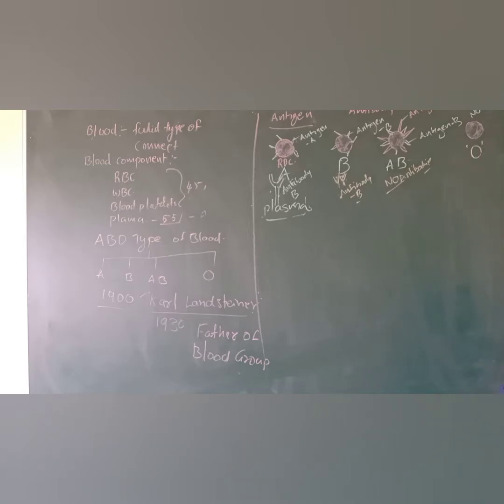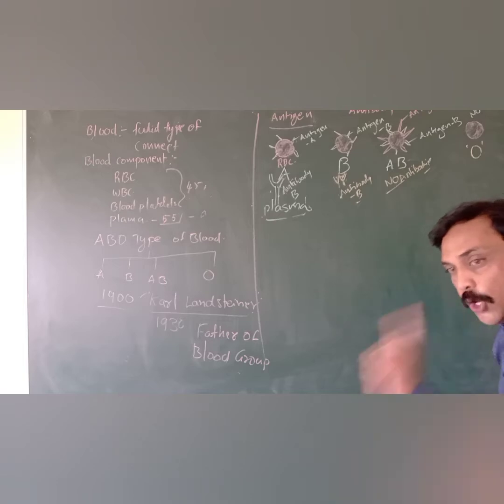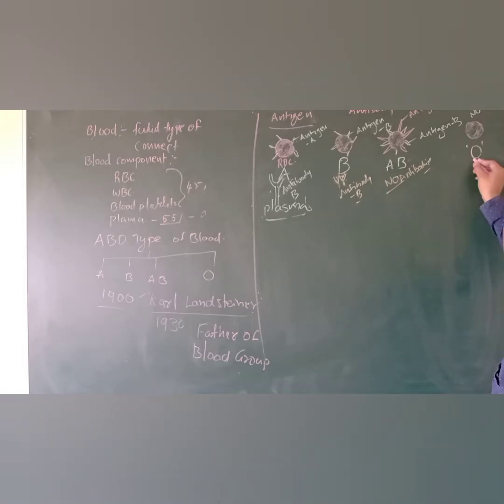Okay, and the last one is the O group. Here there are no antigens, but in the plasma of those who have O group blood, antibody A, antibody B, antibody AB, and O type of antibodies are produced. Especially in the O group type of blood. Try to understand.